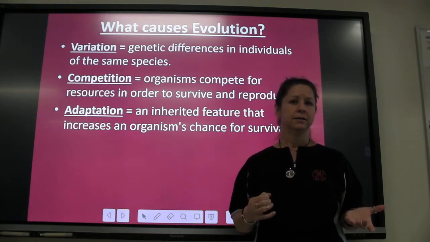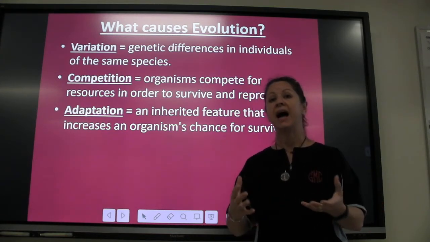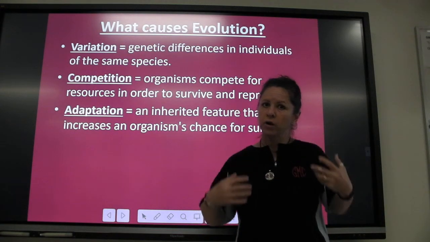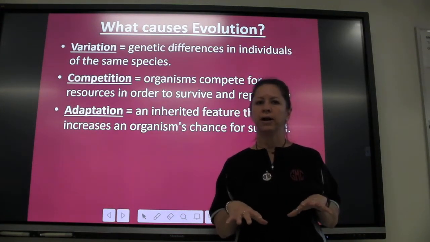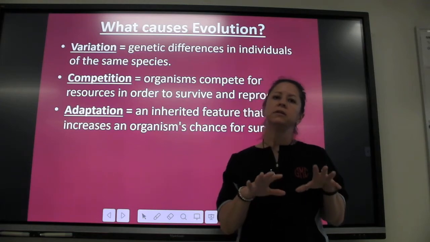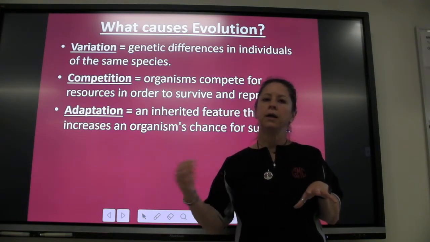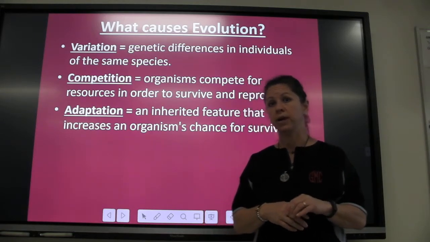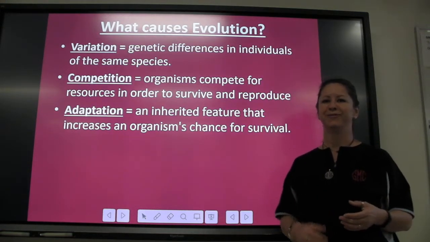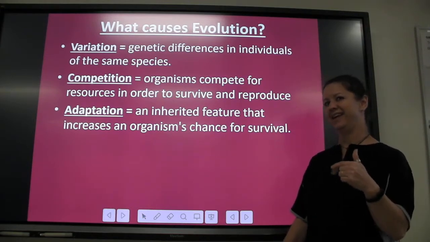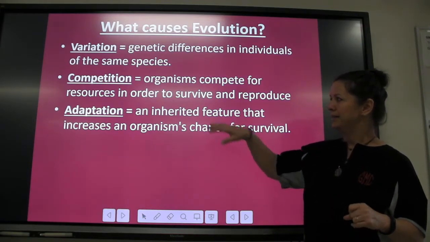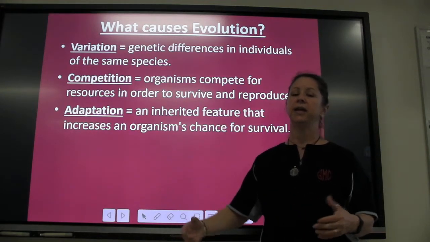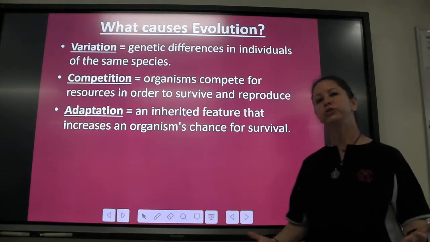All right. Lions, or even better, tigers. Tigers are ambush predators. Their stripes let them hide in the tall grasses. And if they're real still and real quiet, their prey gets really close to them, so they can jump out and get them. So camouflage. Prey likes to be camouflaged too, so that they can hide and not get caught. Okay? But it's any feature that can be passed from one generation to the next, inherited, that helps you stay